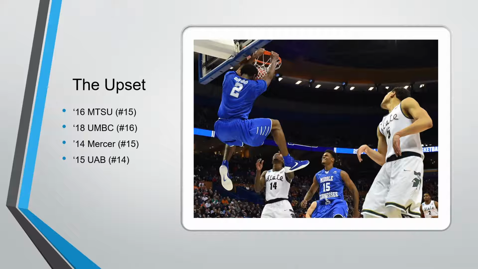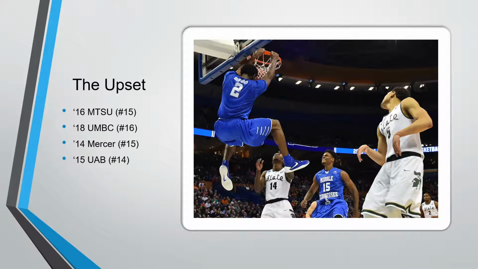No one remembers, no offense, no one really remembers who Virginia played in the first round of the time that they won the national championship. I think it was Gardner Webb, but I could be wrong. No one remembers that, but everyone remembers that they played UMBC because of the upset, right? So that's sort of what gets people into March Madness, is knowing the upset. So we want to talk to you about how to select your upsets.